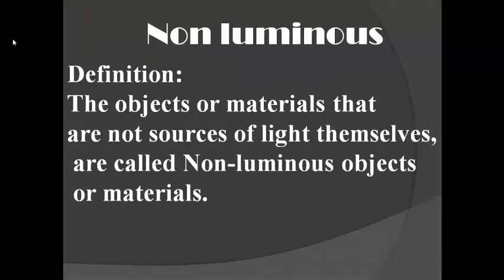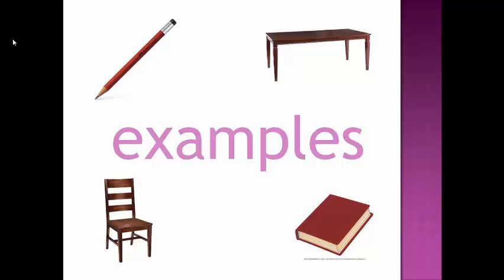So we can say that the objects or materials that are not sources of light themselves are called non-luminous objects or materials. For example, pencil, books, chair, table, etc. They are only visible to us when light from a luminous object falls on them and travels to our eyes.